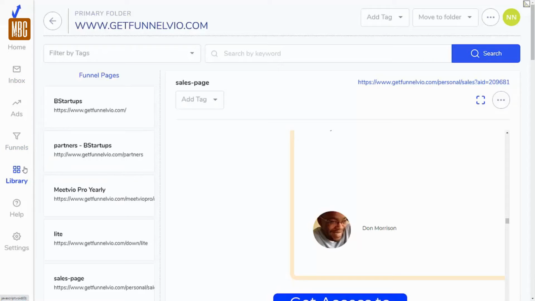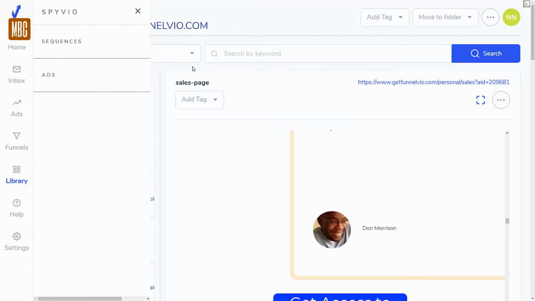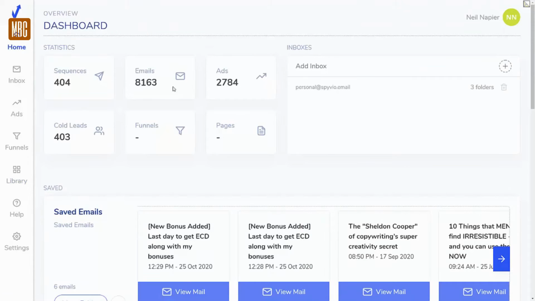Depending on the version you get, you also get access to a library, which, as I just showed you, has a ton of different sequences and ads at the moment. Over 10,000 different assets already included in the Done For You library. That's SpyViewer, really awesome software that you can't do without if you're serious about building an online business.